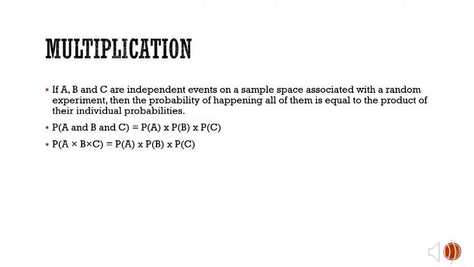The next is the multiplication rule. If A, B and C are independent events on a sample space associated with a random experiment, then the probability of all of them happening is equal to the product of their individual probabilities. So here we deal with multiplication, and in this multiplication rule we have independent events and dependent events.